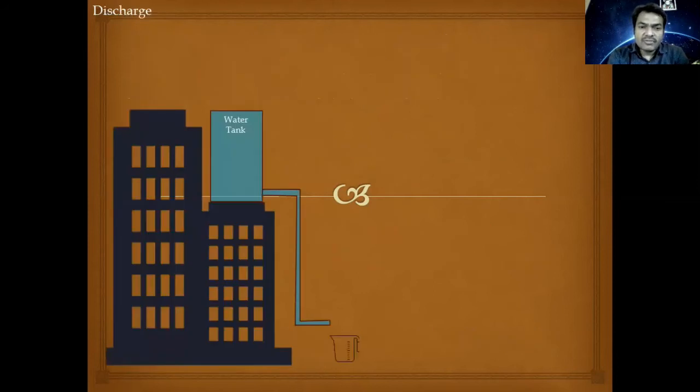Discharge is only possible when water is having a certain amount of energy. Here in this particular example, we can see a water tank resting over the roof. Now, flow is possible because of the elevation which is available here, and water is going to flow under gravity. Let us say we open the tap and water starts flowing into a container, and we collect a certain amount of water inside the container.